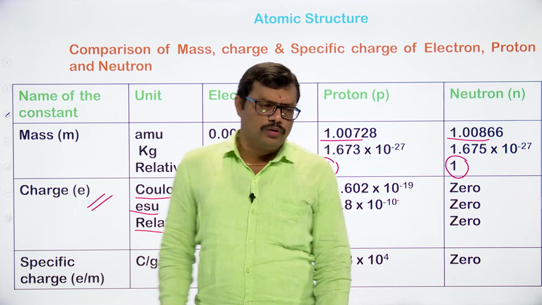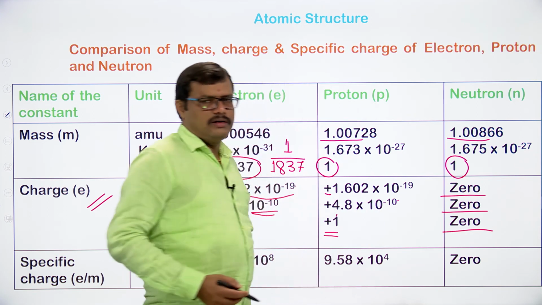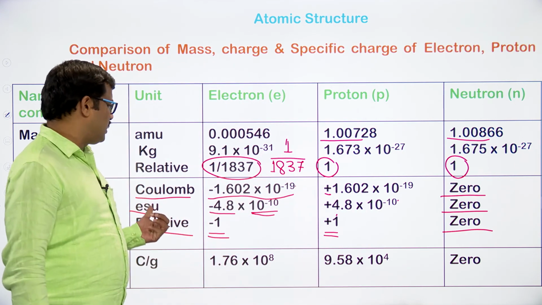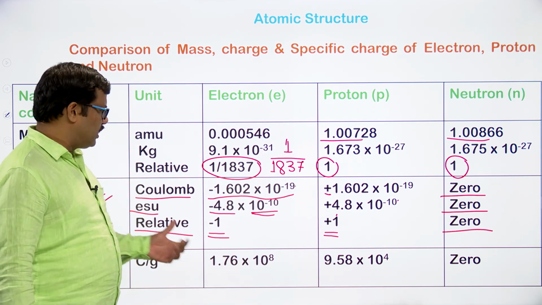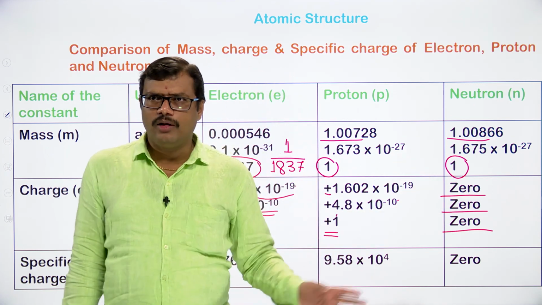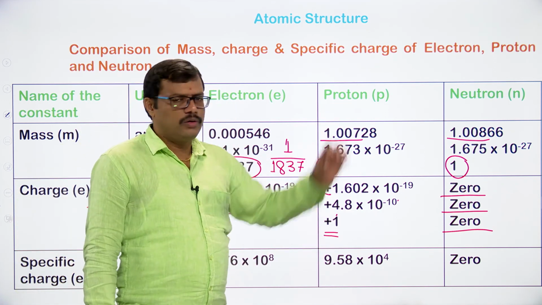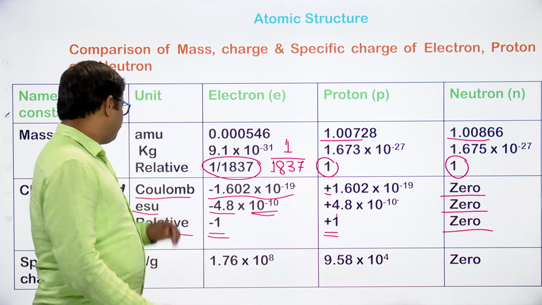And if you observe the neutron, it doesn't have any charge, so in terms of coulombs, electrostatic units or relative, the value is coming out to be 0 only. So the value is 0 for neutron. You have to remember this.